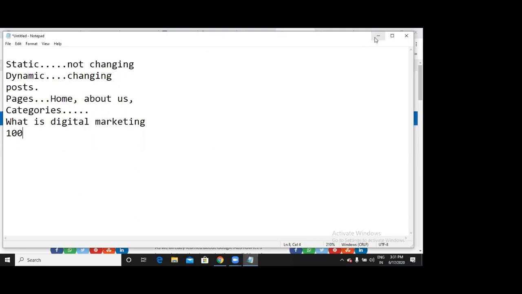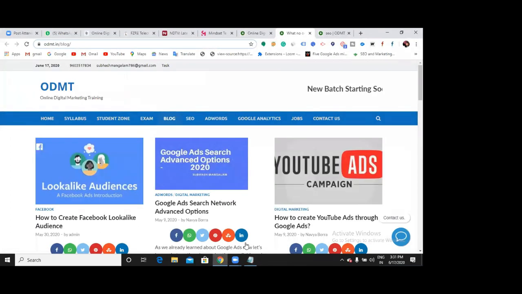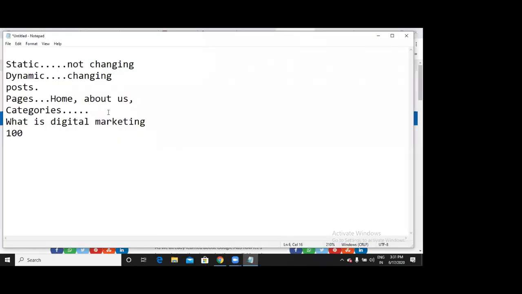Now, simply, a category is used for categorizing your blog. Let us say I have categories like SEO and Google Ads. If I write a blog on what is SEO, my aim is that when someone clicks on my SEO subfolder, they see all the recent blogs that I have under SEO.